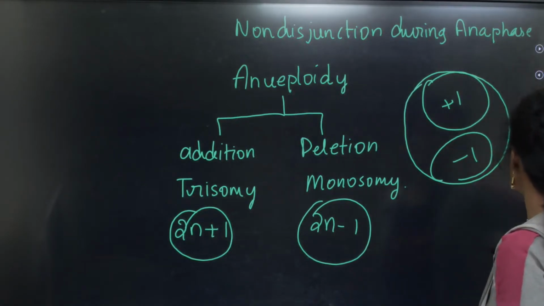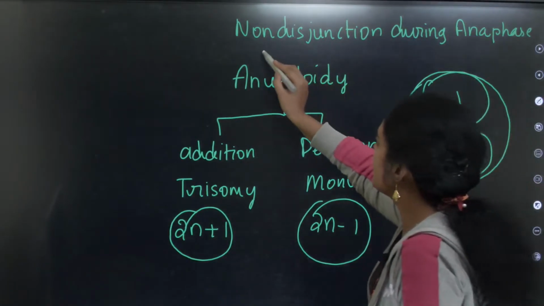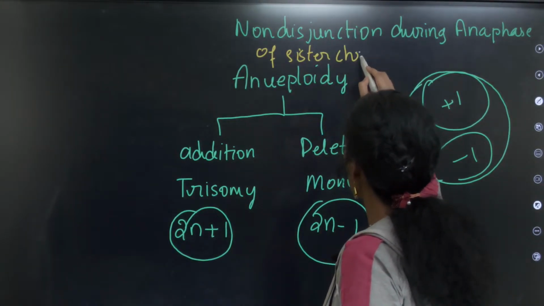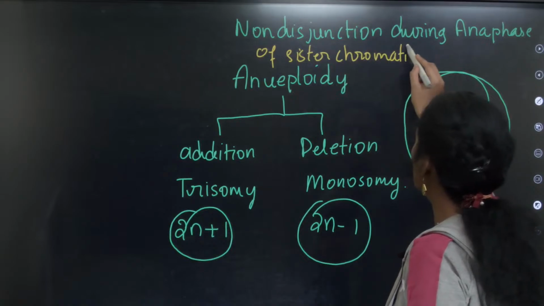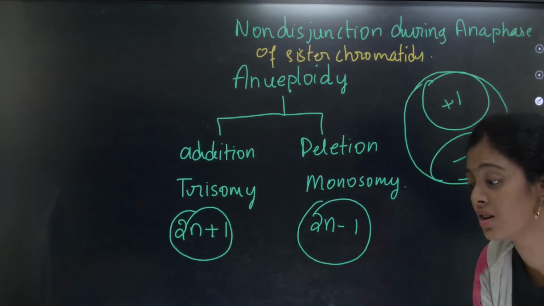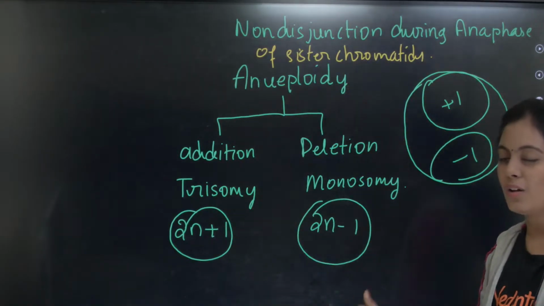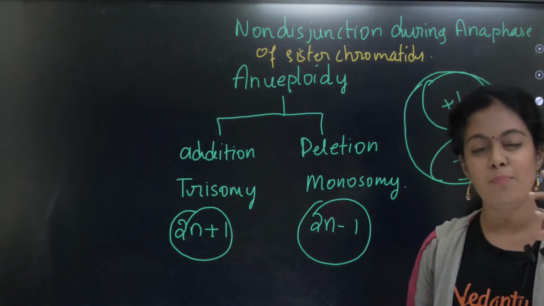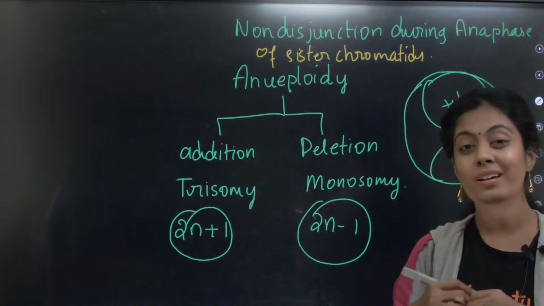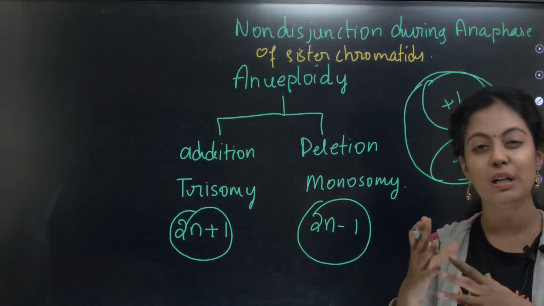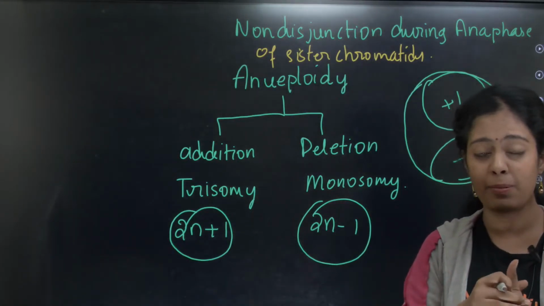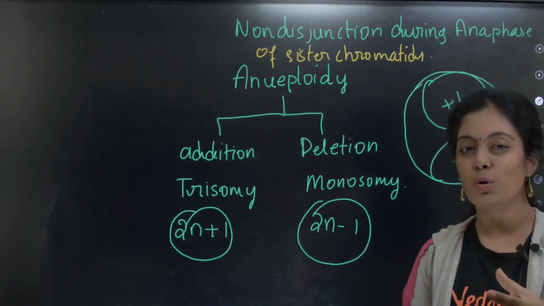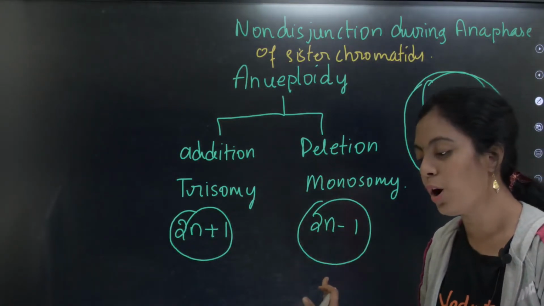Okay, non-disjunction of what, kids? It is non-disjunction of sister chromatids. Very important point. Only when non-disjunction happens in my sister chromatids does all this happen. This is very easy. Usually this is most possible after the age of 35. When a woman plans a pregnancy after 35, or when they get pregnant, those children who are born are more prone to such chromosomal abnormalities.